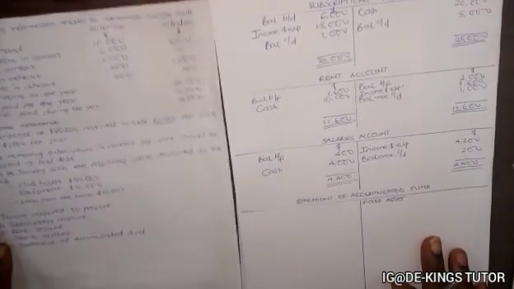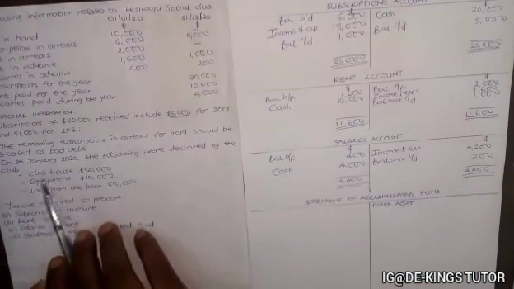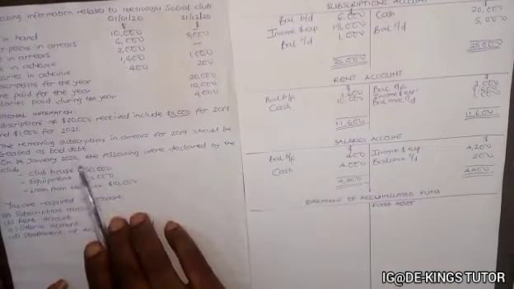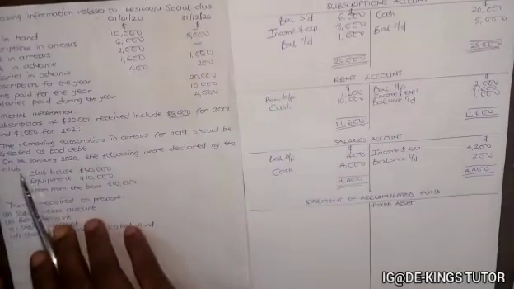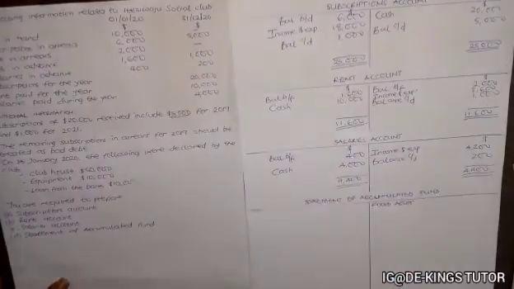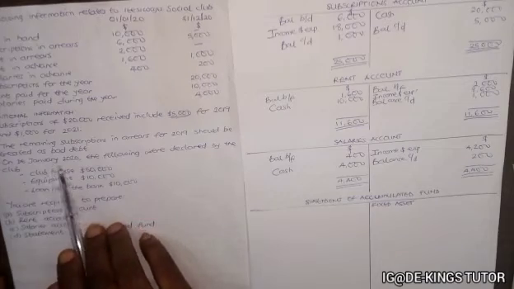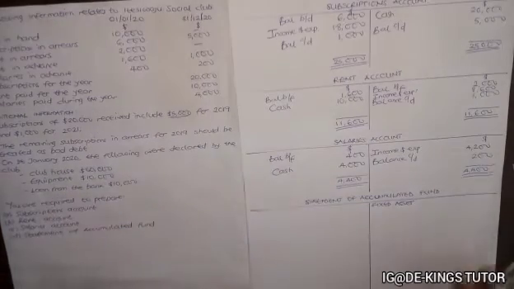Okay, so the fixed asset in this now, they said on 1st January 2020, the following were declared by the club. Remember, we are using items at the beginning, not the end, in order to get the accumulated fund. So that is why they stated here on 1st January 2020, the following were declared, clubhouse.